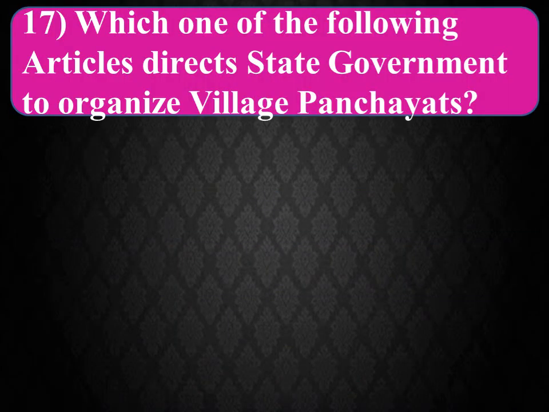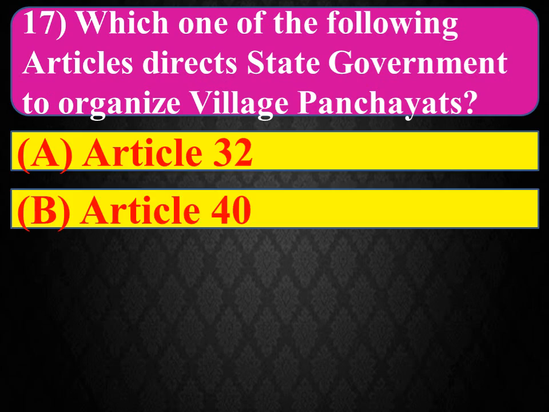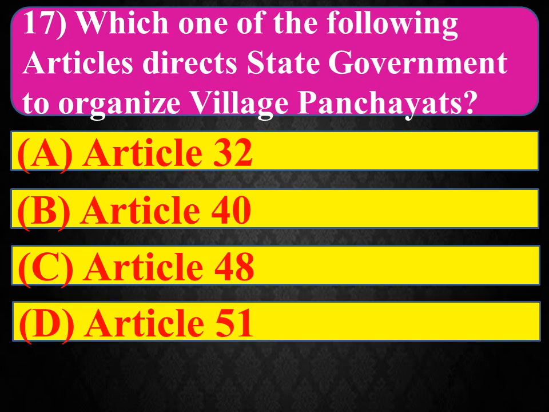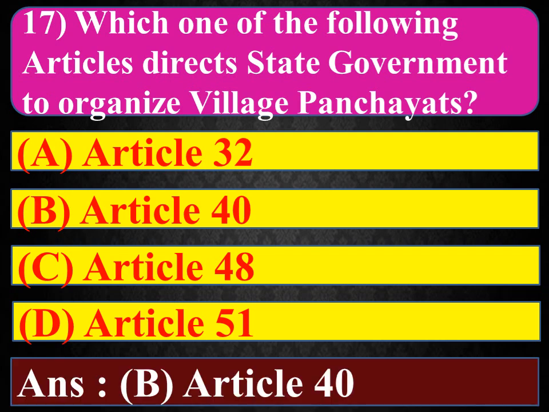17th question is, which one of the following articles directs state government to organize village panchayats? Option A, Article 32, option B, Article 40, option C, Article 48, and option D, Article 51. And the right answer is option B, Article 40.